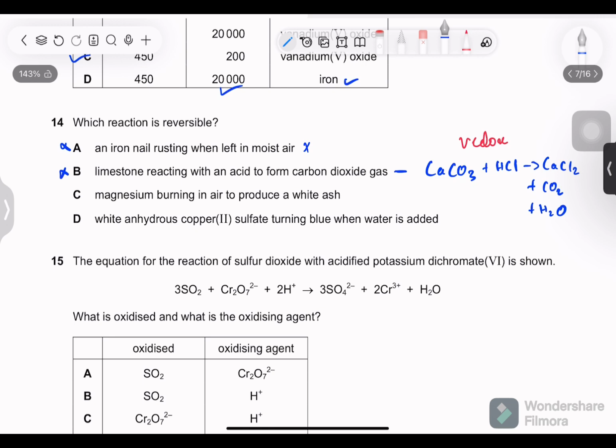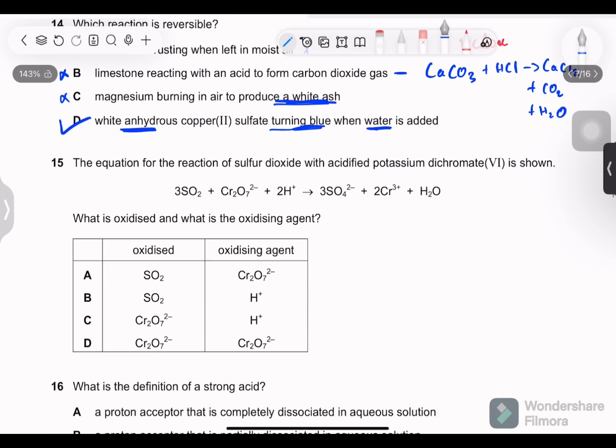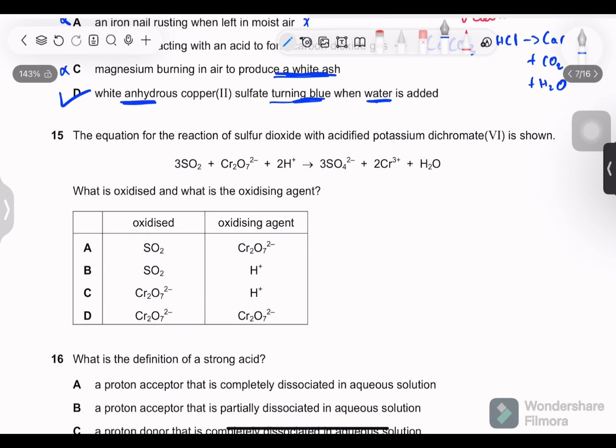Second, magnesium burning in air. This is combustion, and burning, producing a white ash means it has fully burned. D, white anhydrous copper sulfate turning blue when water is added. So when we add water, it becomes blue. This is also a test for water. We can heat it again to remove the water and it will become white again, so it will become anhydrous again. So pretty reversible.